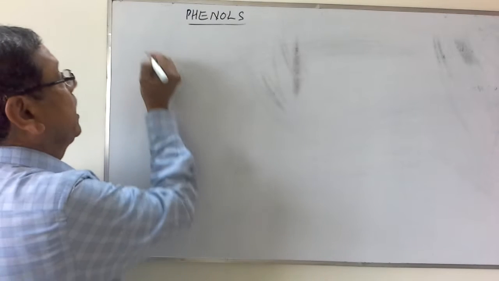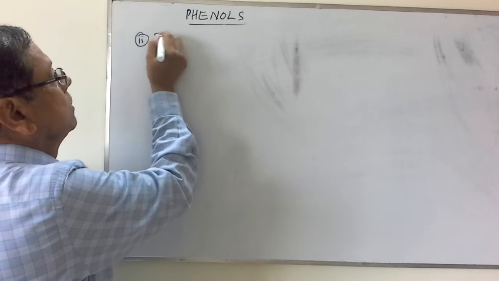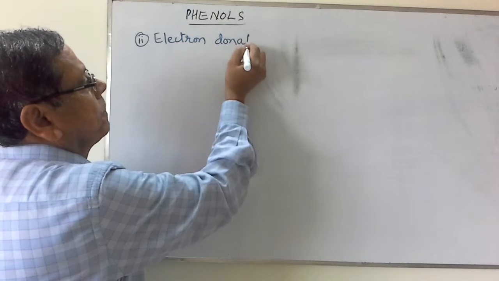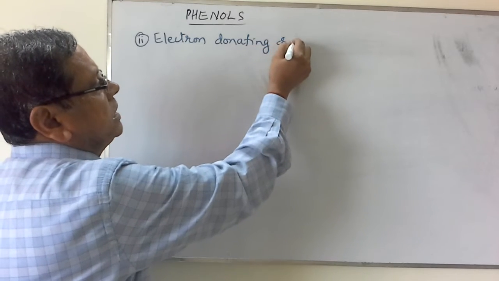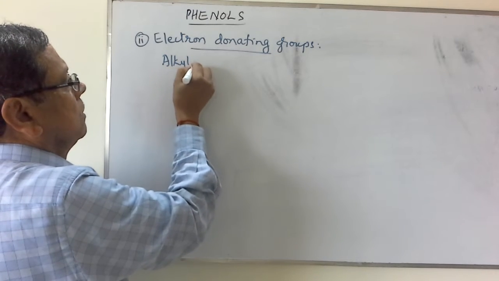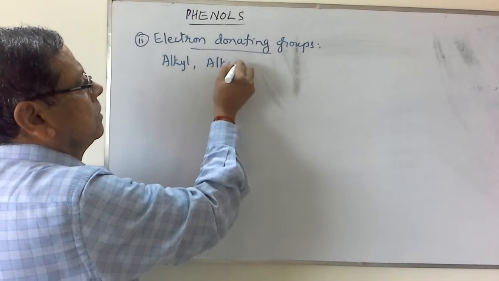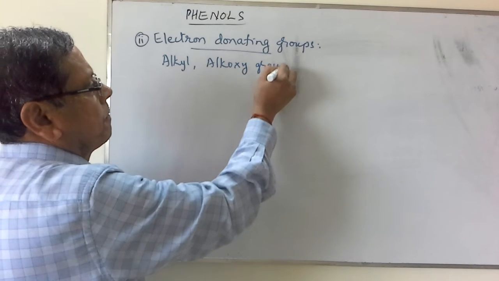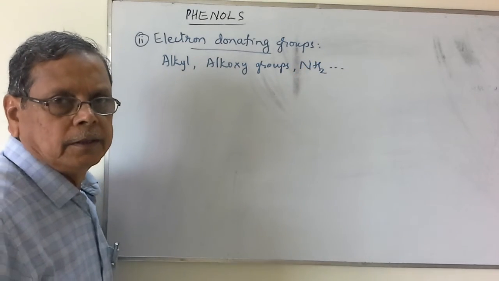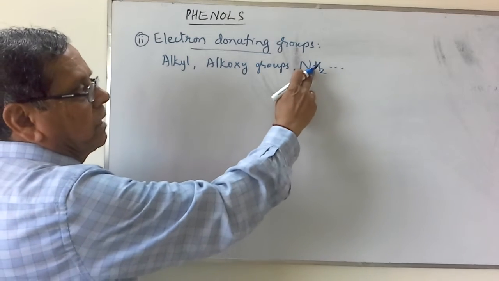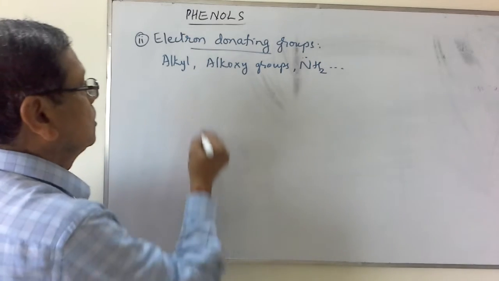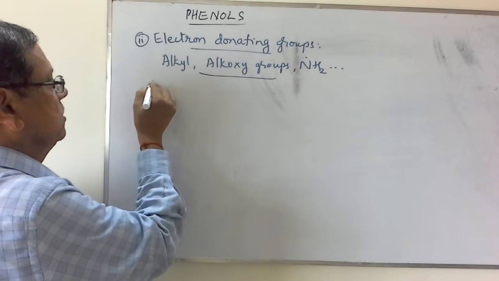So let us consider this second one, electron donating groups. These may be either alkyl groups, alkoxy groups, or the amino group, etc. Even though nitrogen is more electronegative than carbon, because of the lone pair of electrons on the nitrogen atom, it can donate. So such groups will actually decrease the acidic strength.